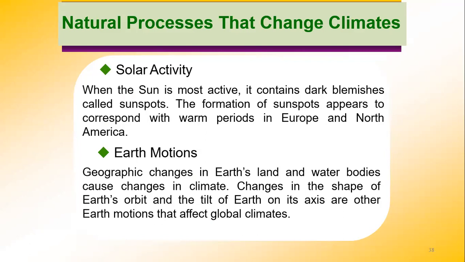Which are the natural processes? Solar activity. When the sun is the most active, it contains dark blemishes called sunspots. The formation of sunspots appears to correspond with warm periods in Europe and North America. And also the Earth's motion, the geographic changes in the Earth's land and water bodies, also cause changes in the climate. Changes in the shape of Earth's orbit and the tilt of Earth on its axis are the other Earth's motions that will affect global climates.